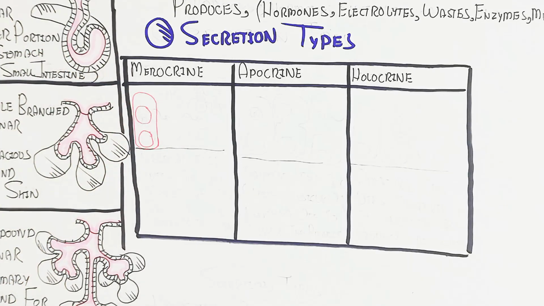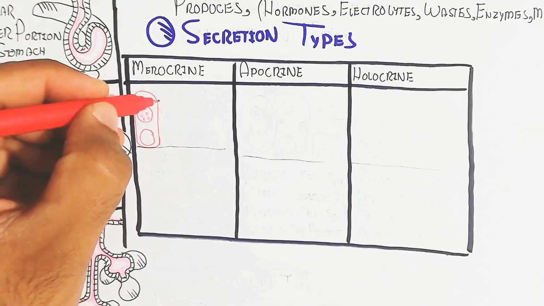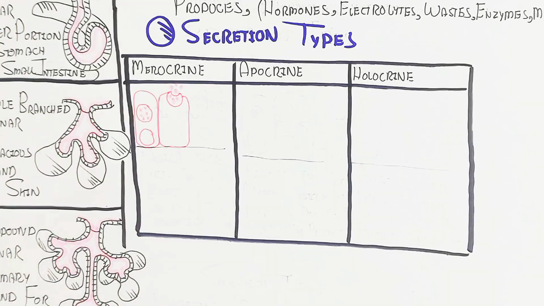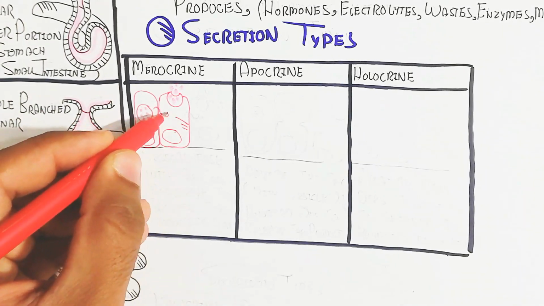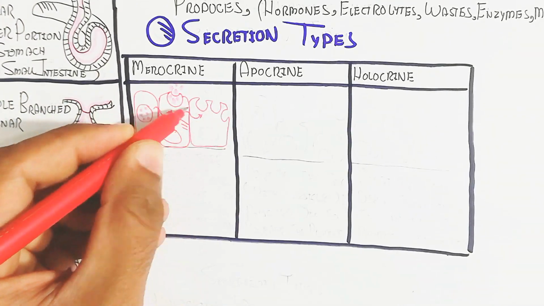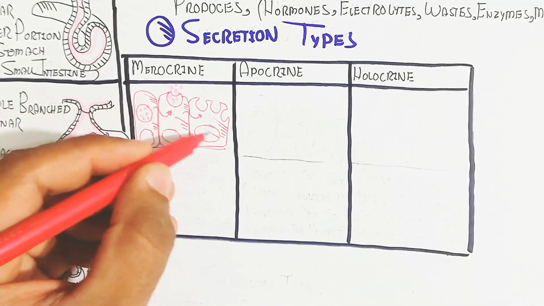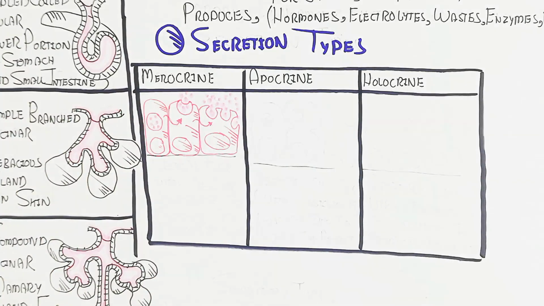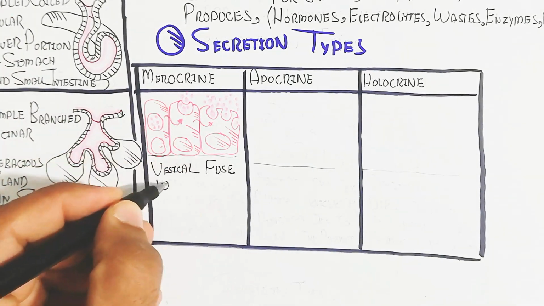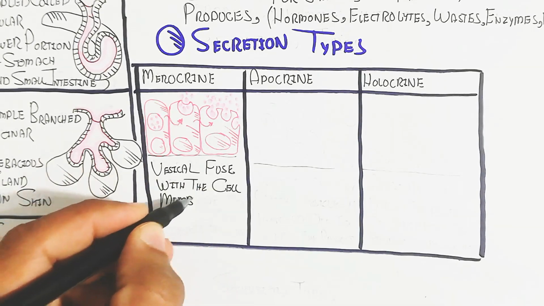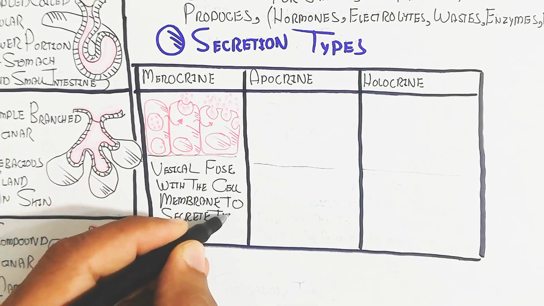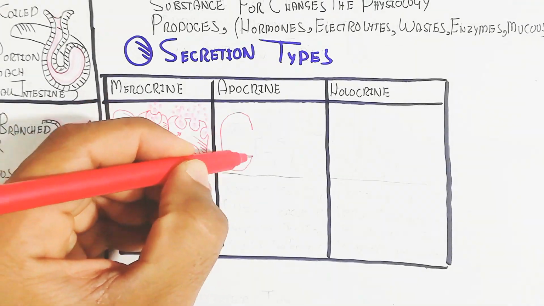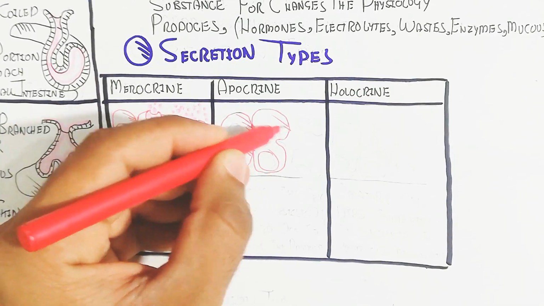When vesicles fuse with the cell membrane to secrete the product of the gland, it is known as merocrine. Mero means a little part, not complete. So merocrine means secretion in the form of little vesicles, and the cell will not be damaged but will remain constant, as the vesicle fuses with the cell membrane to secrete the product.